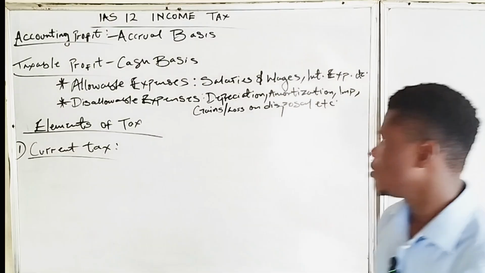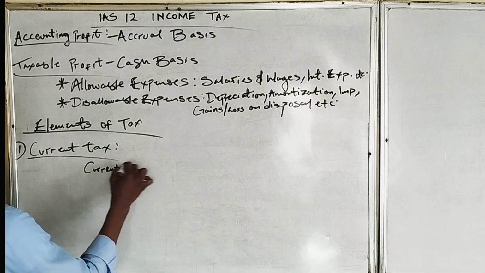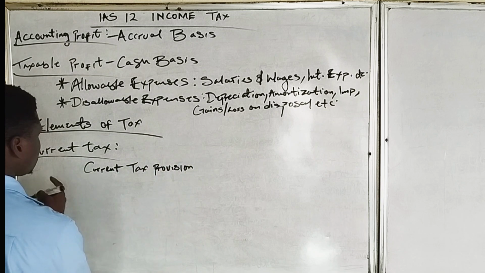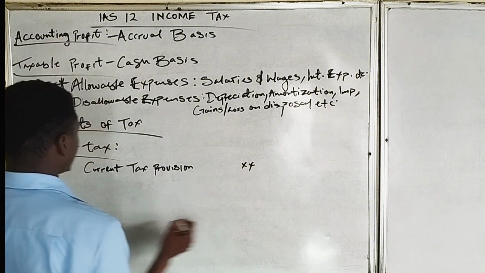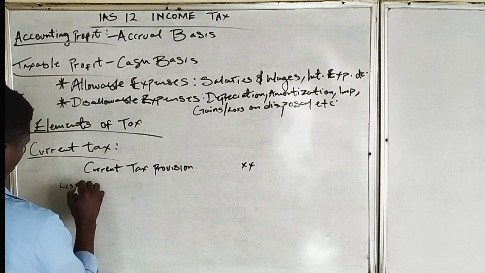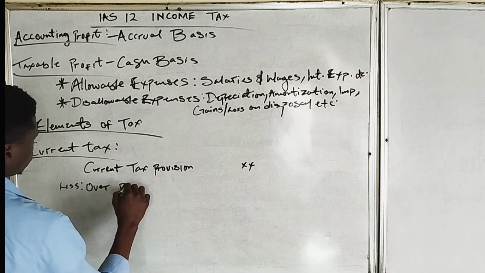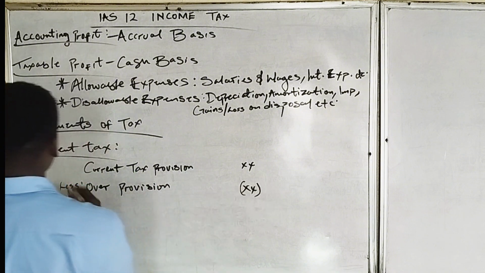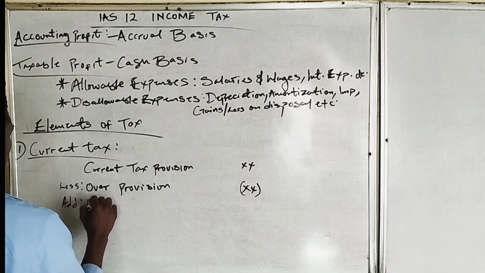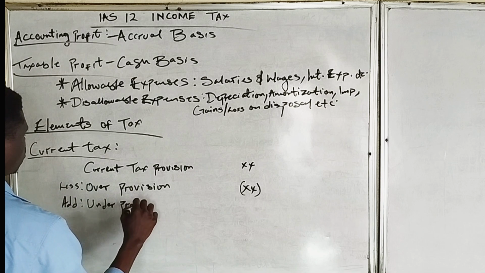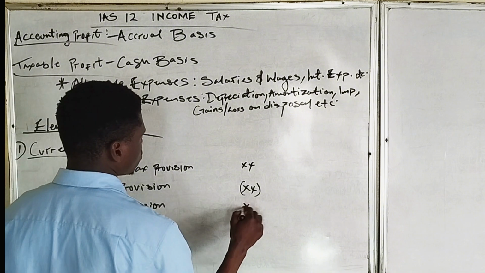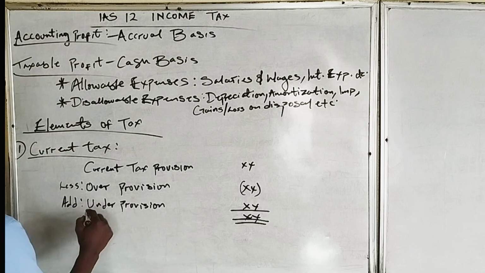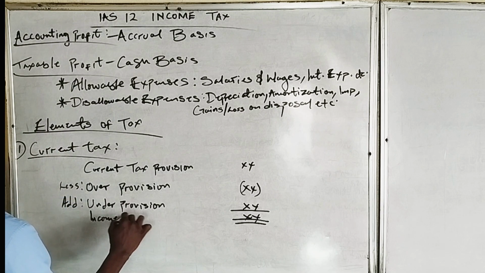Current tax is calculated using the current tax provision, less over provision, and add under provision. So this is the income tax.